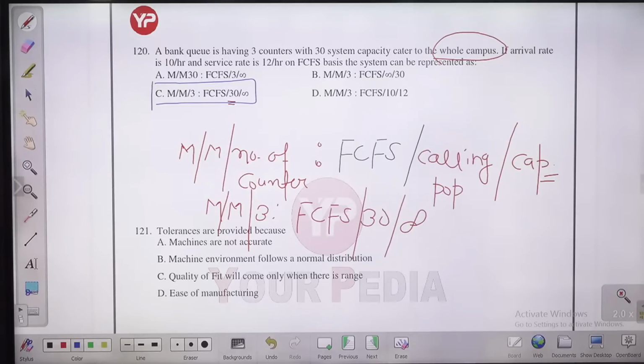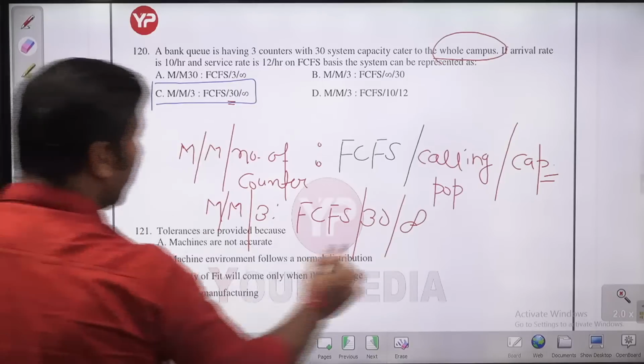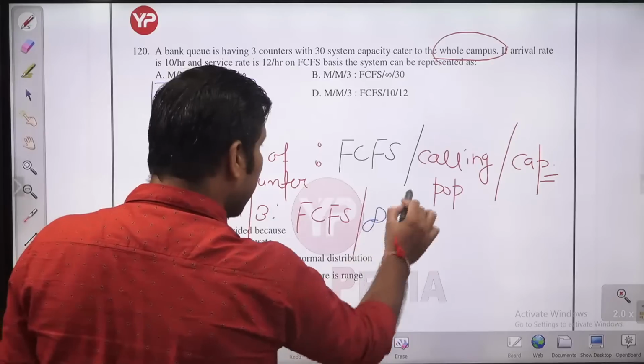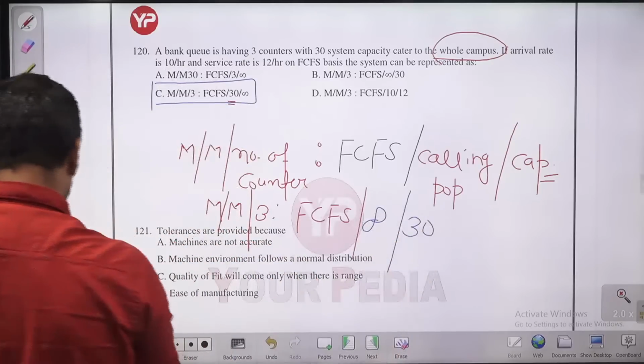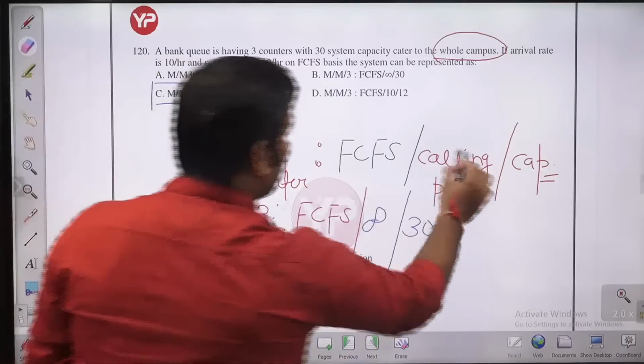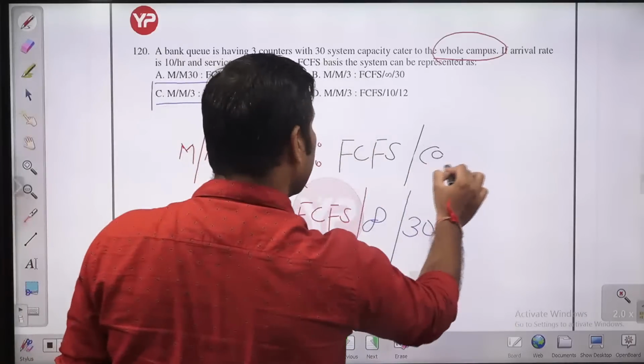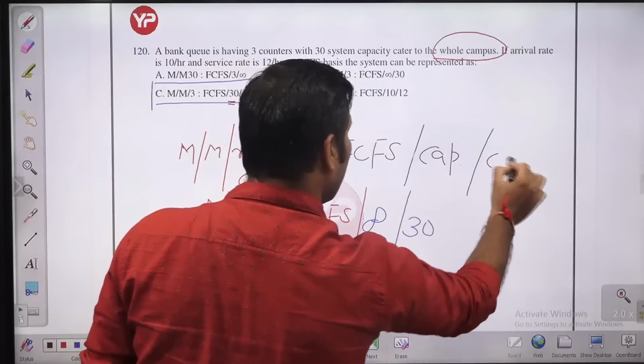Capacity, maybe I had written it correctly earlier. Capacity and then calling population. I think first it will be something like this: capacity and calling population. So let me correct it here, children. So it will be capacity and calling population.